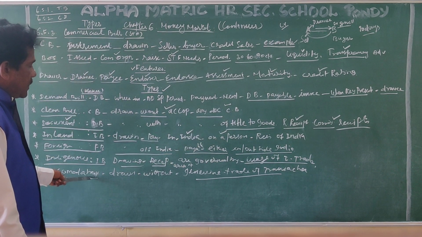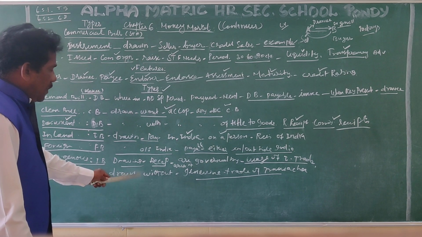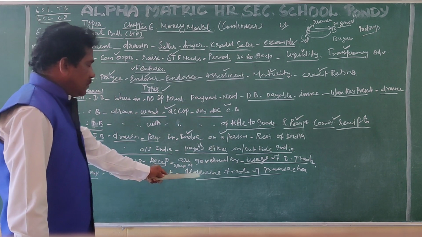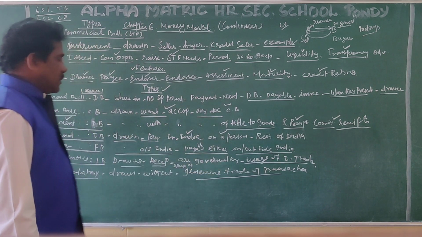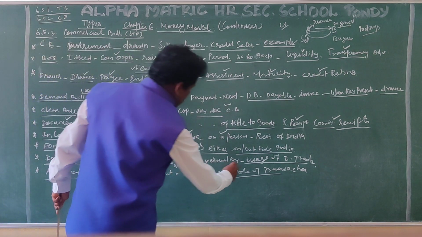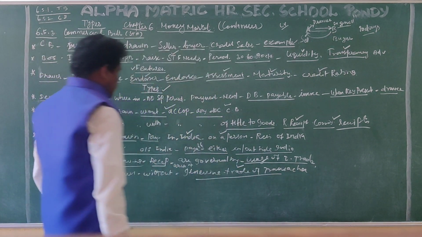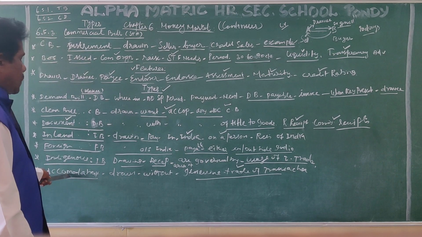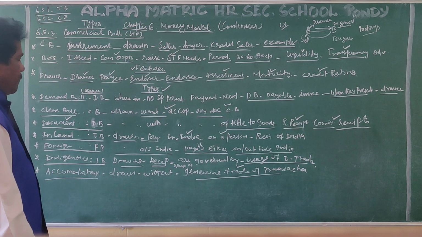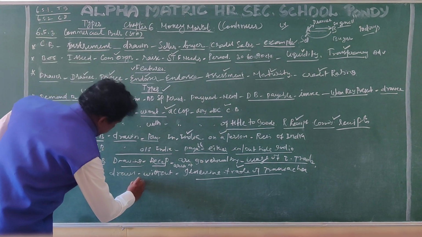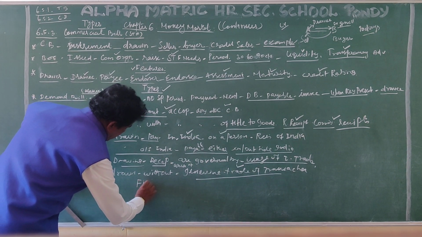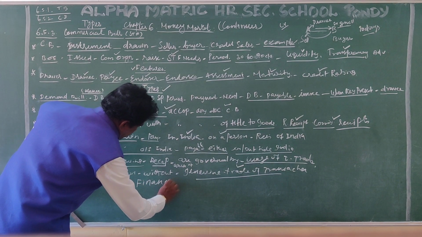But in the case of an accommodation bill, there is no need for genuine trade transactions. That means without any trading transaction, the bill has been drawn and accepted. It is one of the methods of financial arrangement.